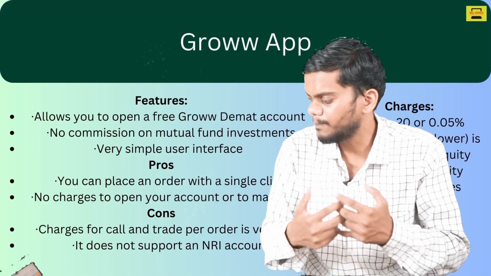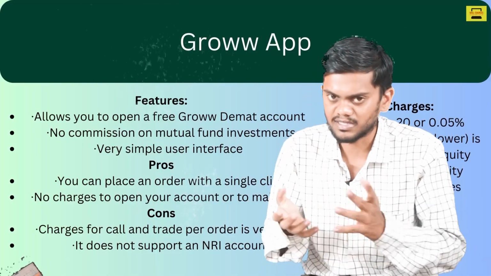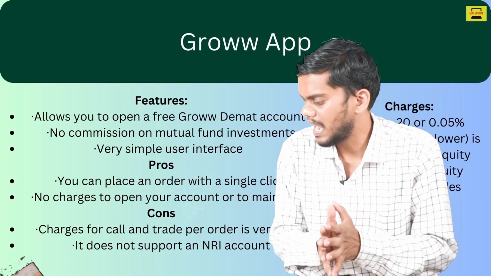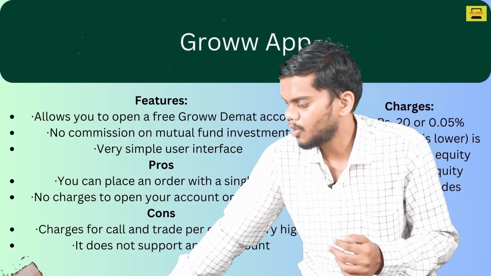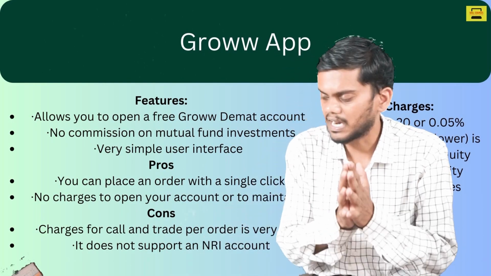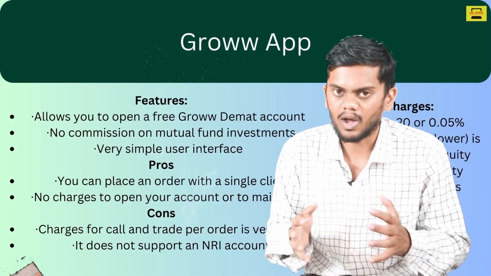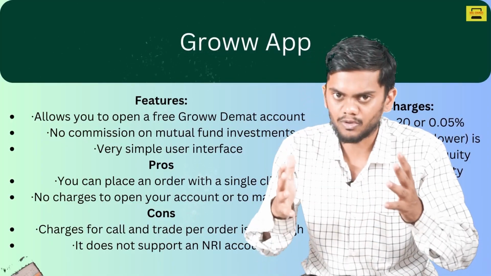You can also place orders with single clicks. Number two, no hidden charges, and you can open any kind of account and maintain it. So what are the cons? The charges are high for any per order, and it does not have any kind of support for NRI accounts.